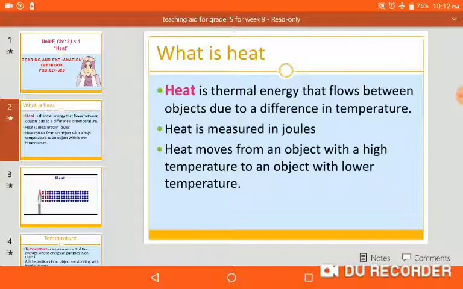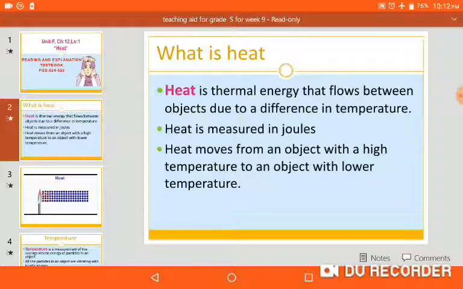Everything is measured in units, and all things have units. Heat moves from an object with high temperature to an object with lower temperature. It means heat always moves from a hot object to a cold object.